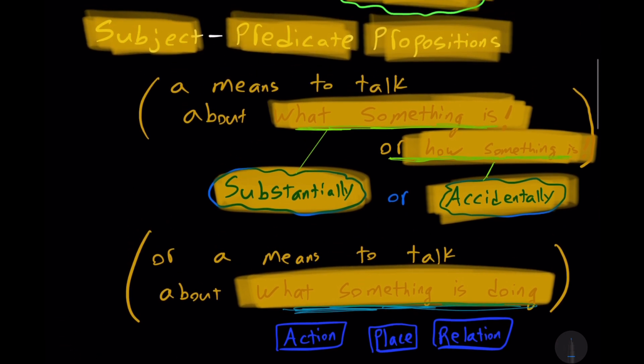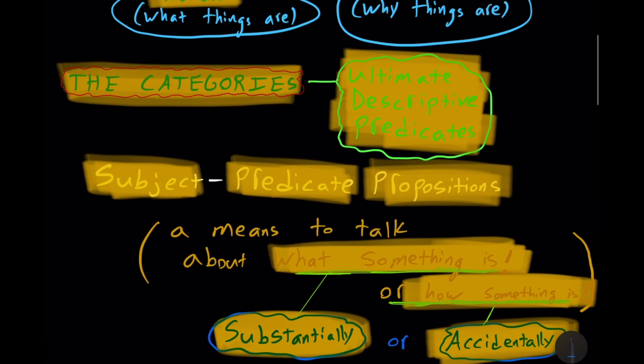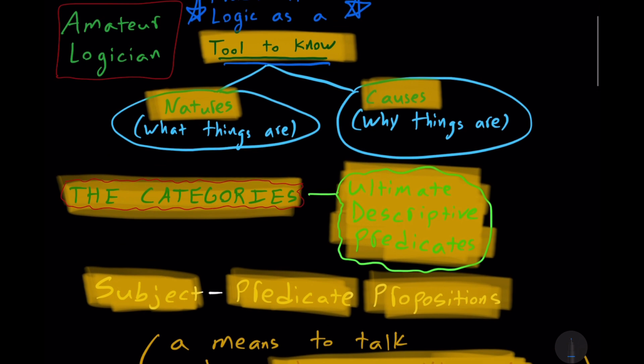Now, I have 2 pages on my website, amateurlogician.com. I have a whole page on the categories, the so-called predicaments, but also on the predictables, which is another important topic in logic.